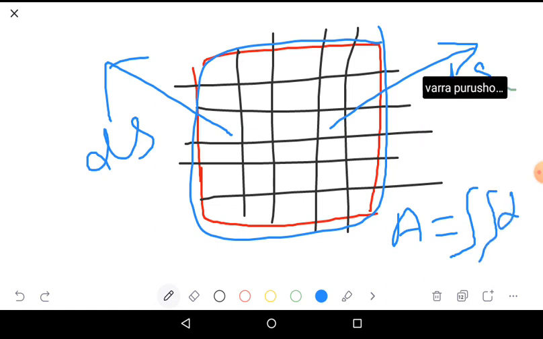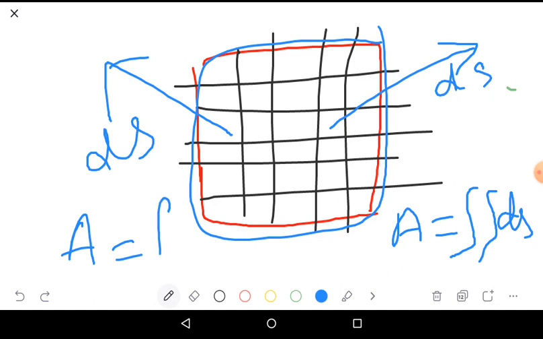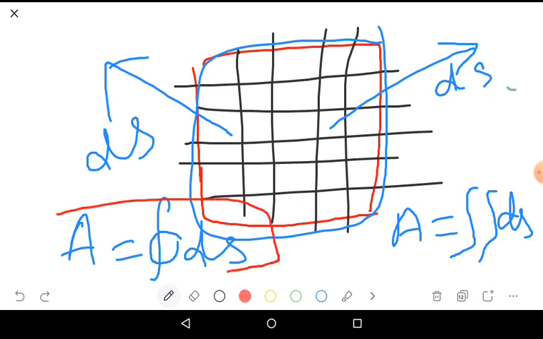A equals the surface integral, and we can write a closed integral symbol of ds. This is surface area in terms of integration.